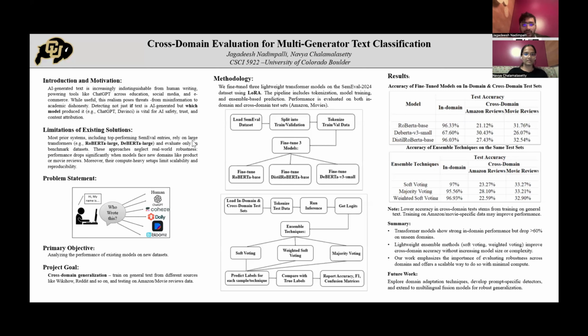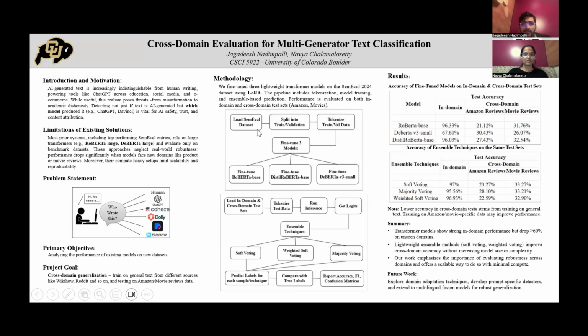Thanks, Navya. Let's dive into our approach. We used a dataset from the SemEval 2024 competition, which includes both human-written and AI-generated text. And we also created our own cross-domain test sets, one from Amazon reviews and one from IMDb movie reviews, by generating text using prompt engineering across 6 different label types: human, ChatGPT, DaVinci, Cohere, Bloom's, and Dolly.